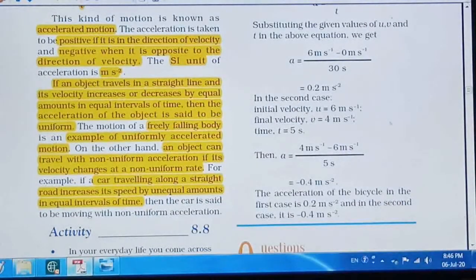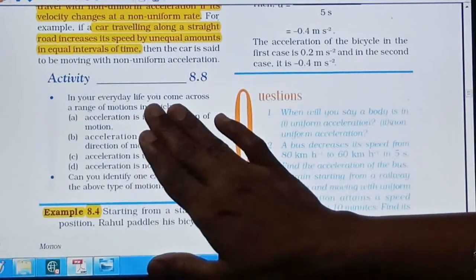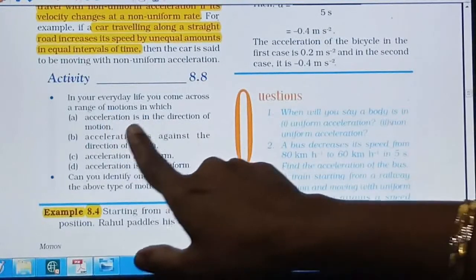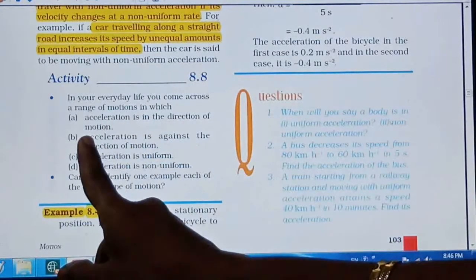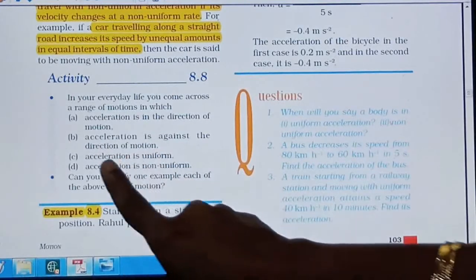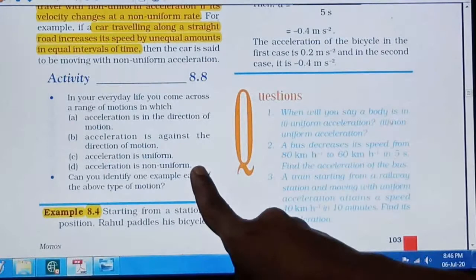Acceleration. Very simple, right? Based on this, an activity is given: in your everyday life you come across a range of motions in which acceleration is in the direction of motion, acceleration is against the direction of motion, acceleration is uniform, acceleration is non-uniform.